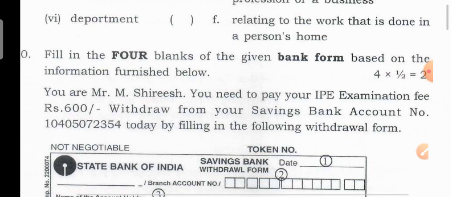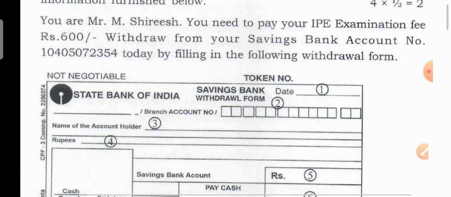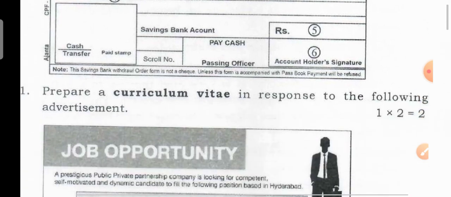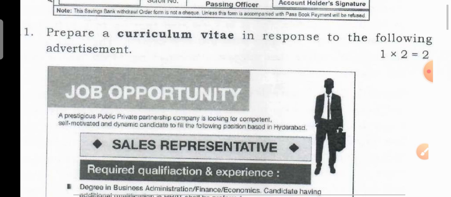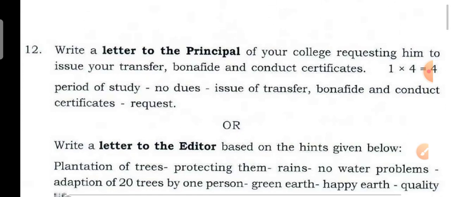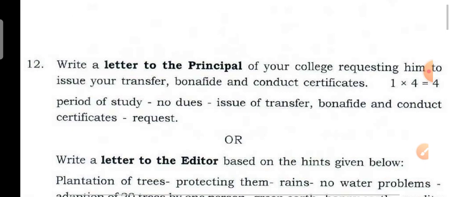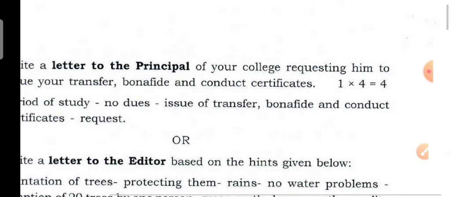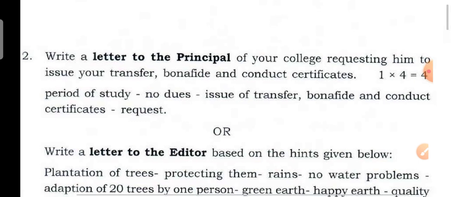Next, the 10th one. Sales representatives. Next, coming to the 12th. Write a letter to the principal of your college requesting him to issue your transfer, bona fide and conduct certificate. This is for the portion. Part of study, no dues, issue of transfer, bona fide and conduct certificate, request regarding. They have given these hints.